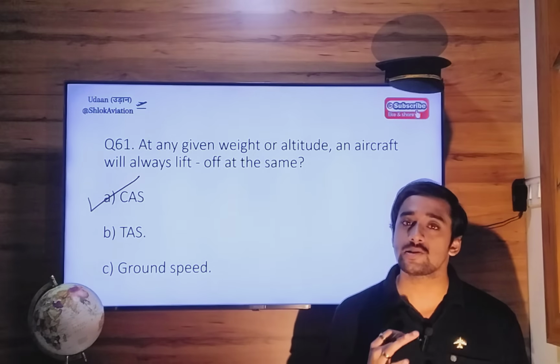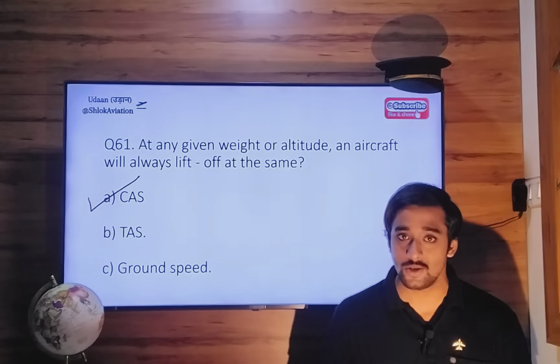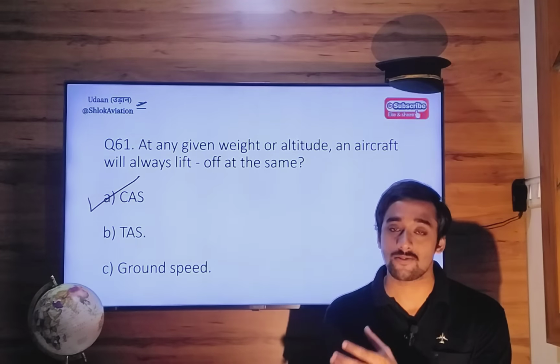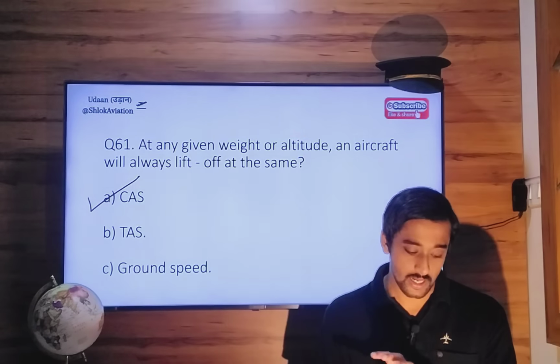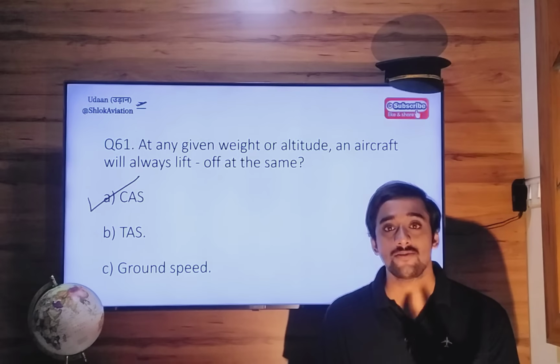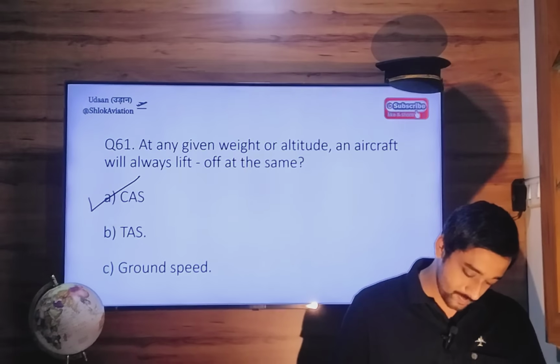If the density altitude is very low, or equal to your pressure altitude, or even lower than your pressure altitude, the true airspeed required to accelerate and achieve the 55 knots lift-off speed will be much less. So the time will differ, but the calibrated airspeed at which you will lift off or leave the ground surface will remain the same. So alpha is the correct answer.